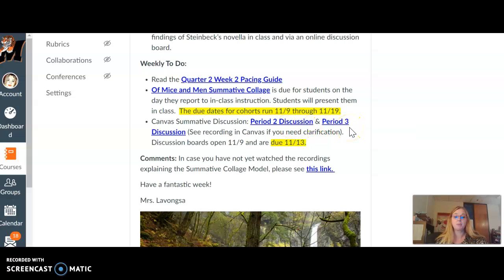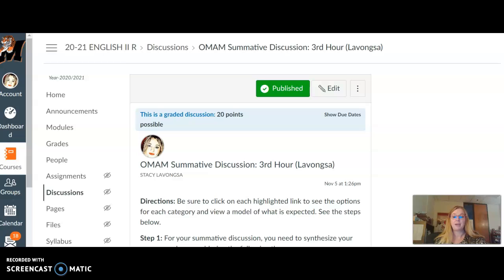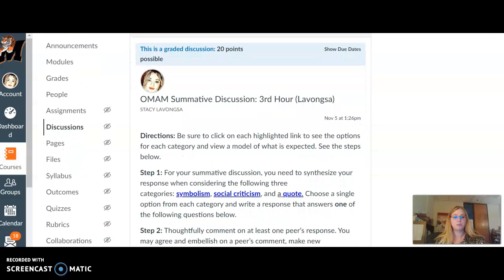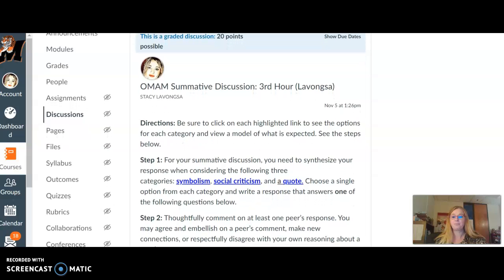So you're going to click on the appropriate link. I'm just going to click on period 3, and the discussion is going to appear. Please note that it's worth 20 points. The directions say, be sure to click on each highlighted link to see the options for each category and view a model of what is expected. See the steps below. So the first thing I'm going to do is just go over the steps with you.